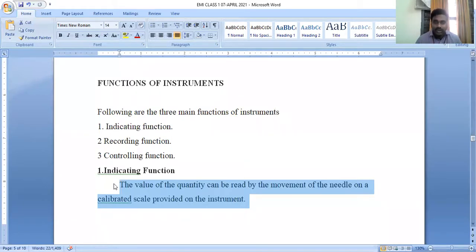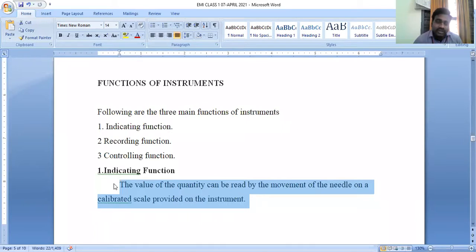Also in our regular lab practice we can see the voltmeters, ammeters and wattmeters. These all come under the classification of indicating type instruments, which show the quantity which is going to be measured through an indicating type function.